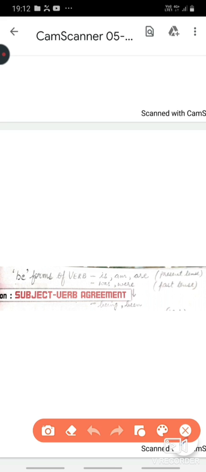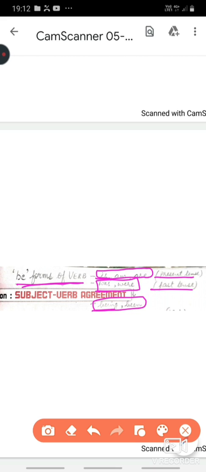These be forms of verb are actually is, am, are in present tense, was and were in past tense, and sometimes they take the forms being and been. So while filling in the blanks with the be forms, you have to remember these verbs: is, am, are, was, were, being and been. It depends upon the sentence which word will fit in as the answer.